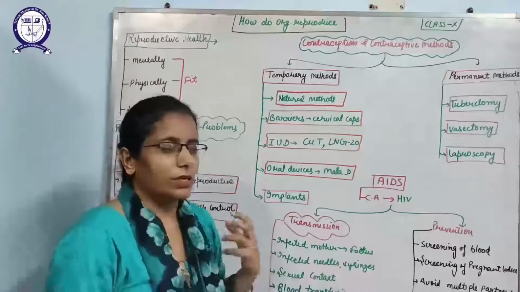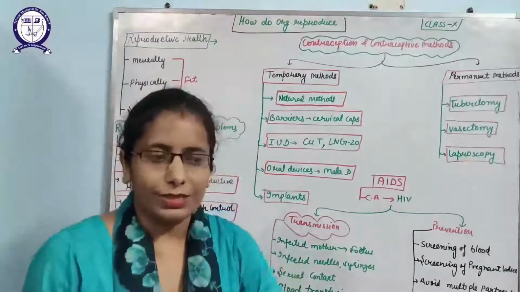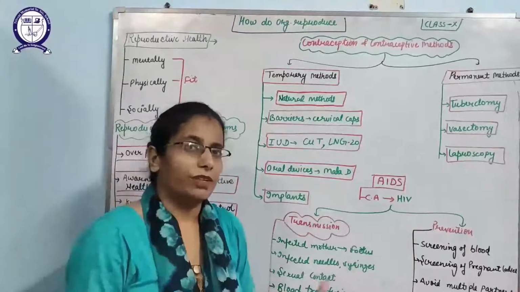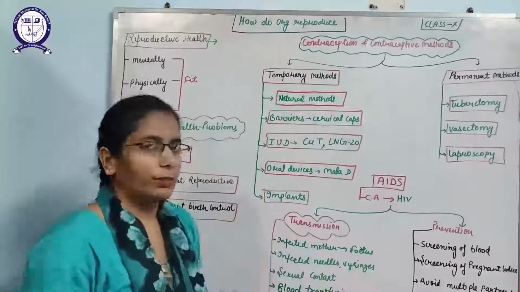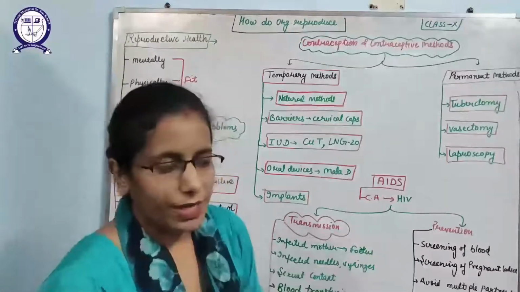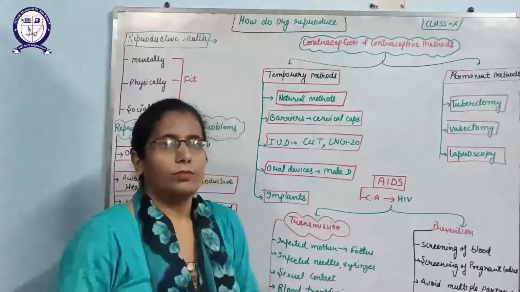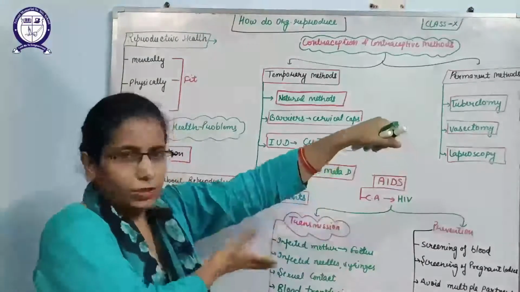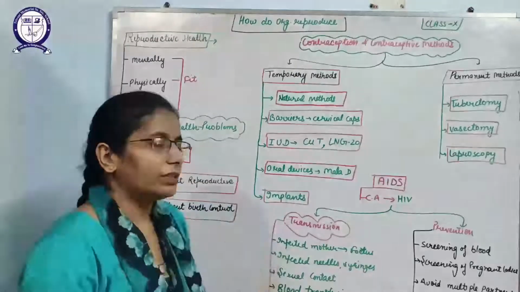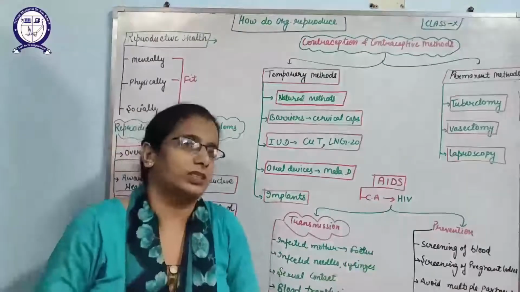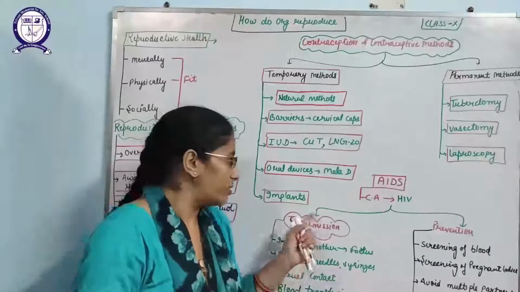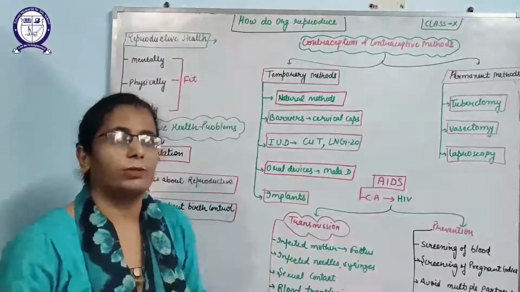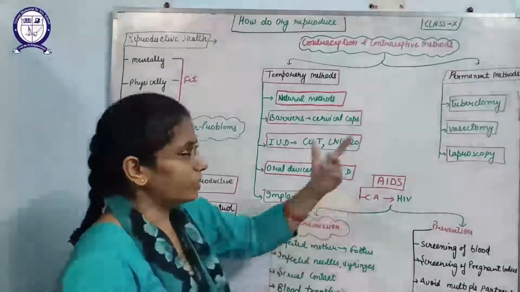Next are the oral devices. Some new oral tablets have been introduced by the government, like Mala D and Mala N, that will also prevent the fertilization. Implants. What are implants? Implants are the new devices which are injected or transplanted by the doctors in the upper arm of the females. They can prevent the fertilization for a maximum of 5 to 6 years. This is a very good method for the long-term purpose because it can make a gap of 5 to 6 years in between the children.